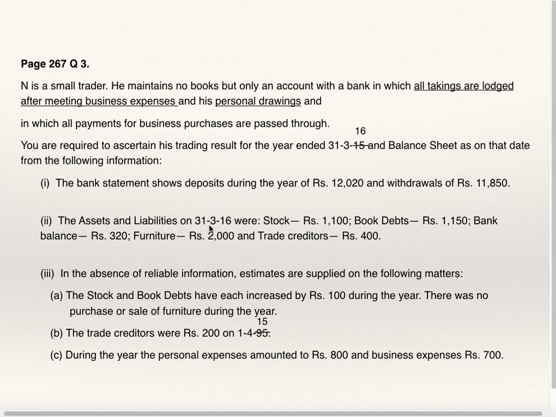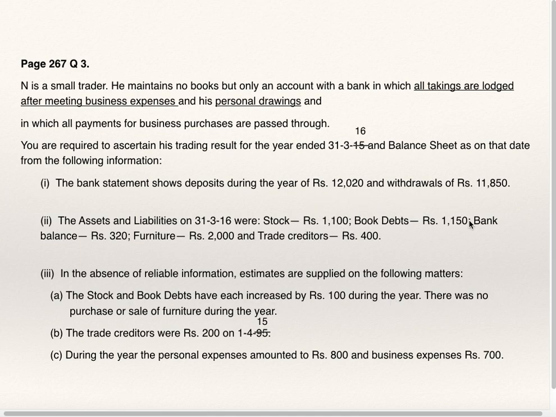Assets and liabilities as on 31st March 16 were stock, book debts, that means debtors, bank, furniture, and creditors. These are closing assets and liabilities. In the absence of reliable information, estimates are supplied on the following matters. Stock and book debts have each increased by 100 during the year.